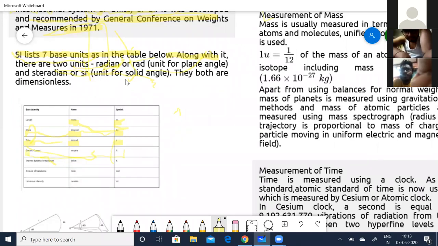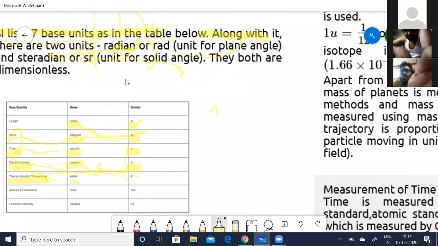And for electric current, it is ampere, and it is simply A. For thermodynamic temperature, it is Kelvin. Okay, and you just write it as K. And for the amount of substance, it is mole. You can come across this in chemistry. Okay, and the symbol is mol.